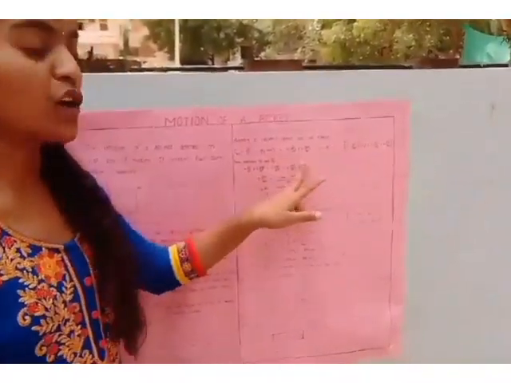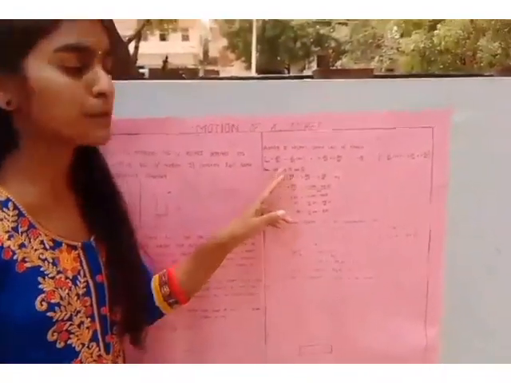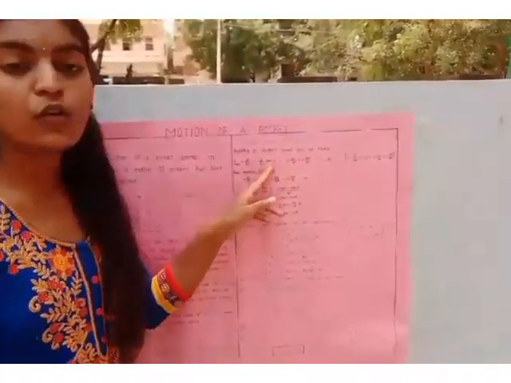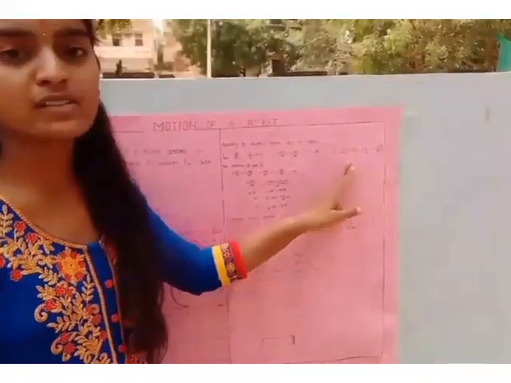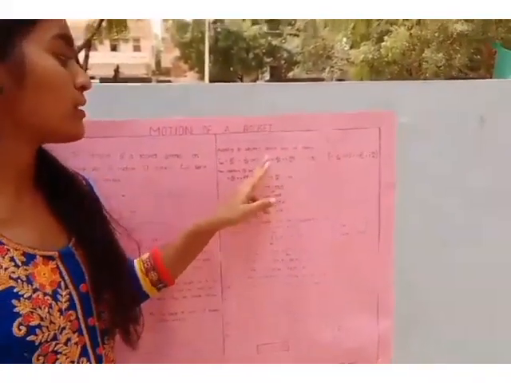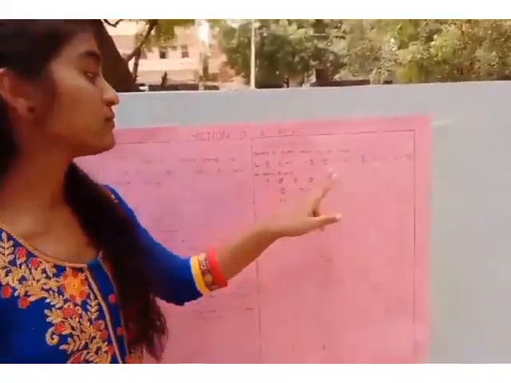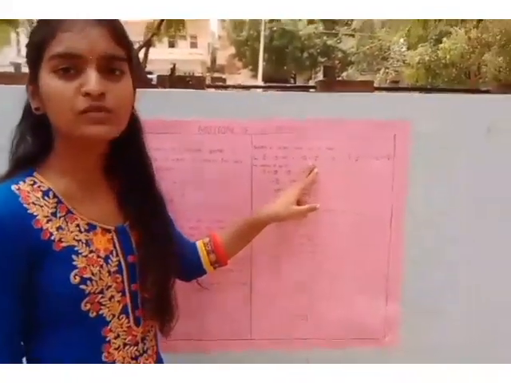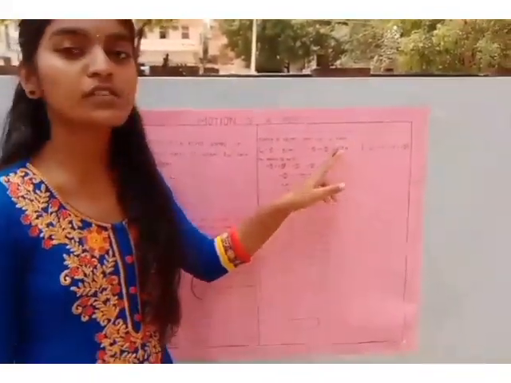According to Newton's second law of motion, F external is equal to dp by dt, which is equal to d by dt of m into v. Now we write this in the form of m into dv by dt plus v into dm by dt. This is taken as equation number 4.